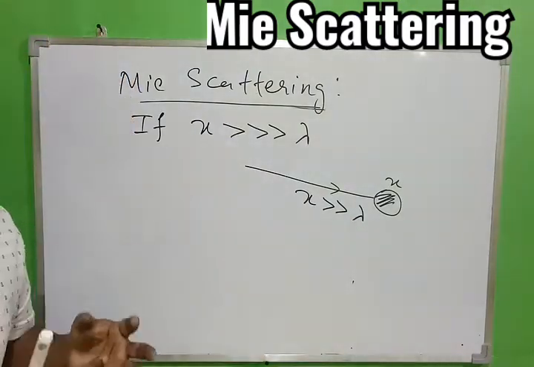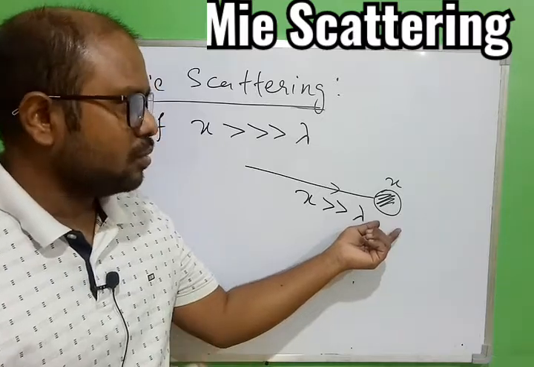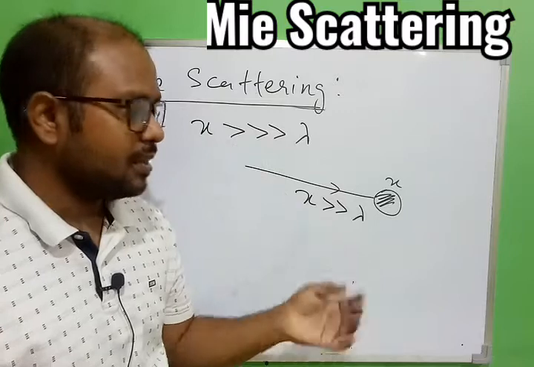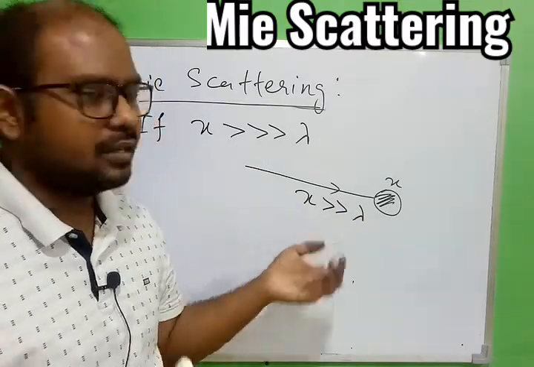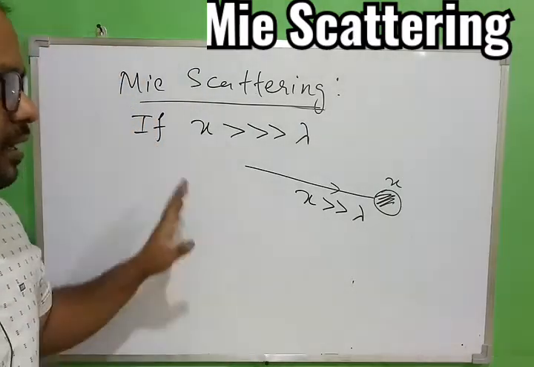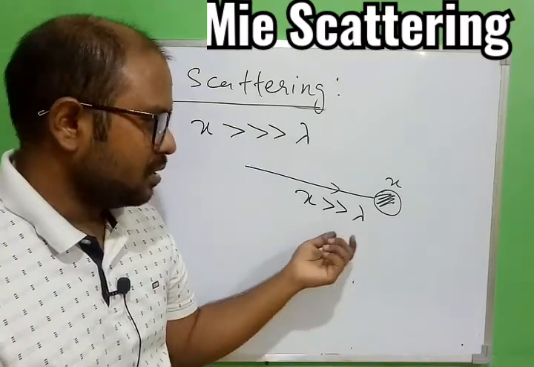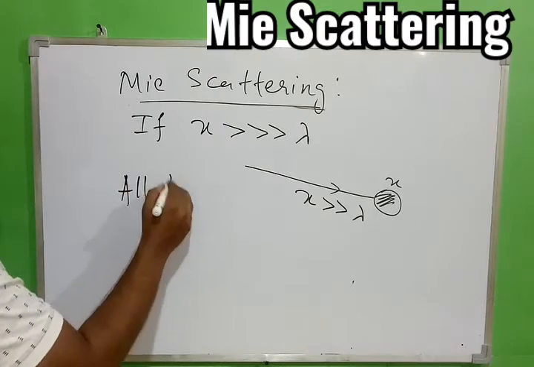The previous theory was based on the particle size being very small as compared to the wavelength of light. Here this theory is given if the particle size is big enough as compared to the wavelength of light. So this theory says that if the size of the particle is big enough as compared to the wavelength of the light, then all the colors